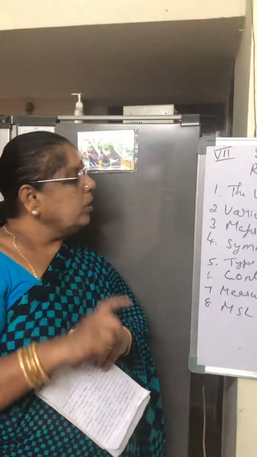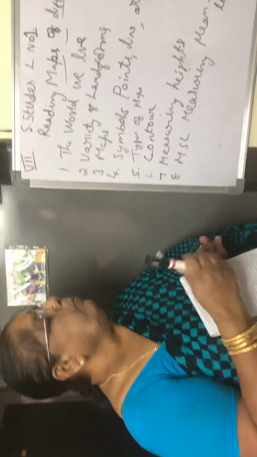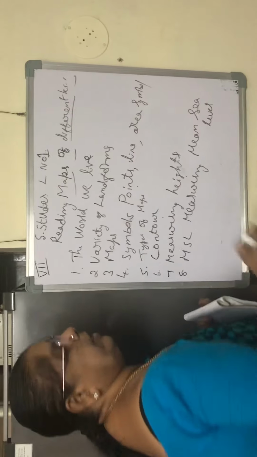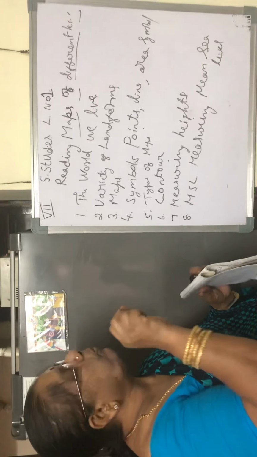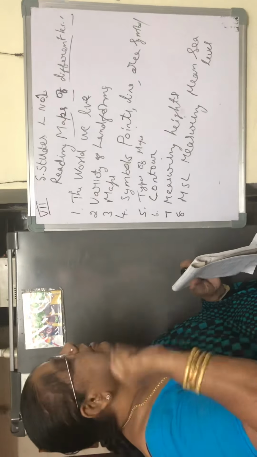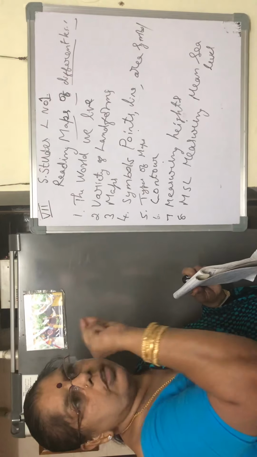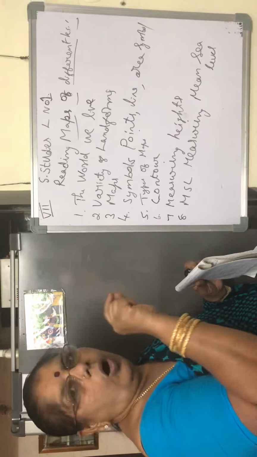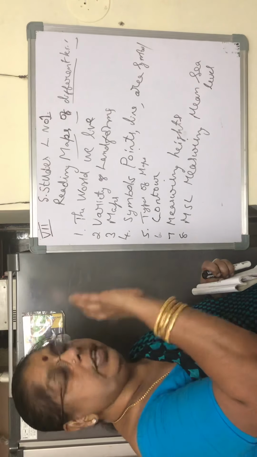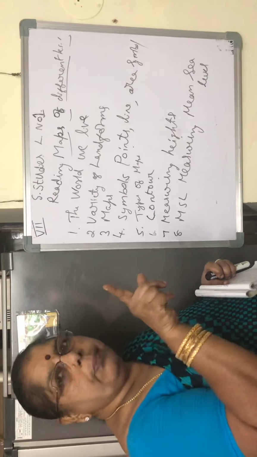Now, to read that map, we follow some symbols. Capital city means on the map we keep one point. Wherever we have kept that point on the state or country, it says that it is the capital of the country or the state. Or sometimes we draw a line. A railway line or a river, all that we show with different types of lines. Like that, symbols we follow to read the map. Then political map, like that.